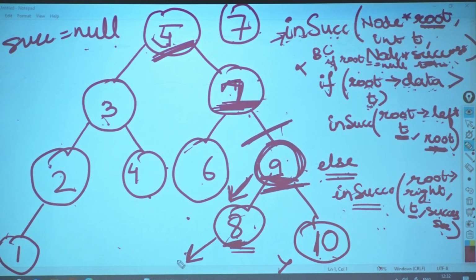Root's left is null. Again I will call successor with root as null, t as 7, successor as 8. Is root equal to null? Yes. Return what? Successor. So what gets returned? 8. Is 7's successor 8? Yes, it is. Understood?